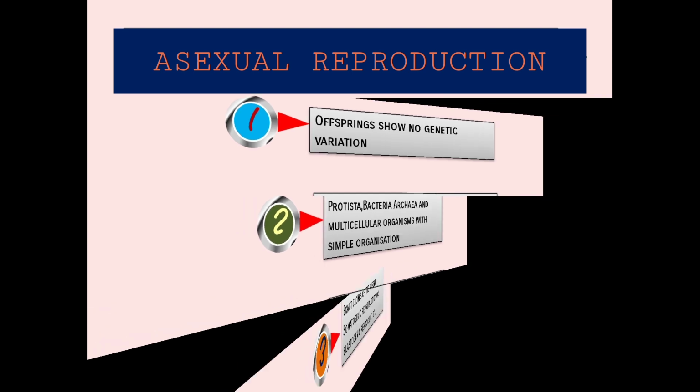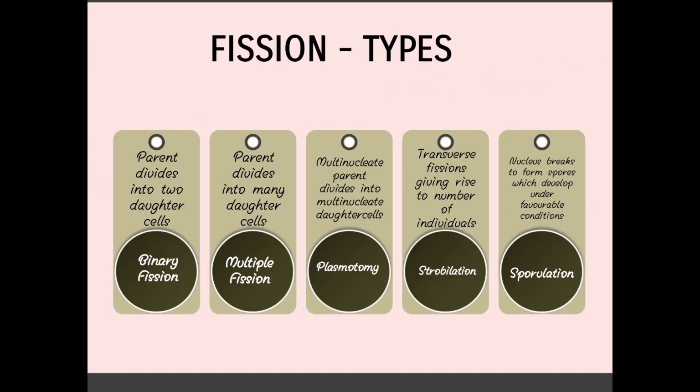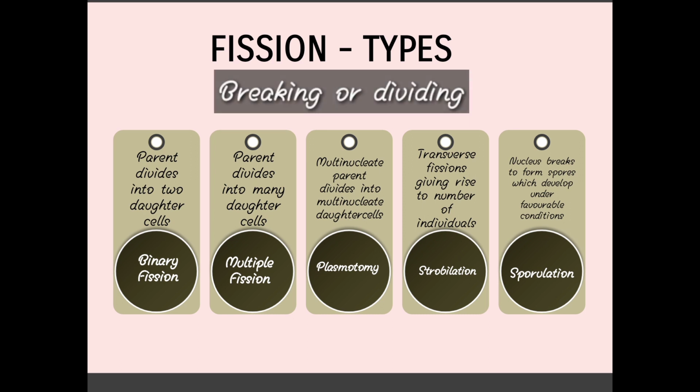Next, we are getting into the types of asexual reproduction methods. First we are going to learn about fission. What is meant by fission? You would have heard this word before. Fission, fusion. Fusion means uniting of two things, whereas fission means breaking down. Nuclear fission and fusion, you would have learnt in your physics, right? So here fission means breaking down or dividing.